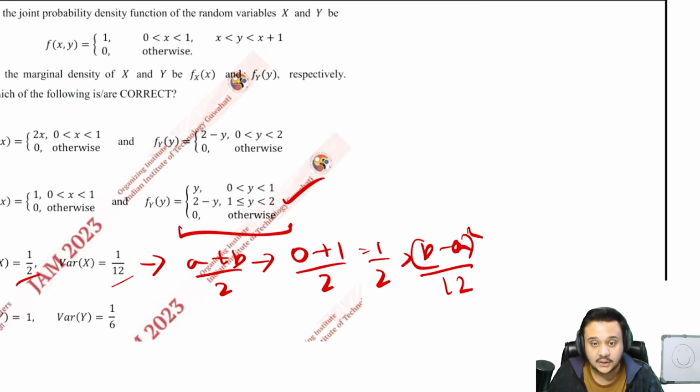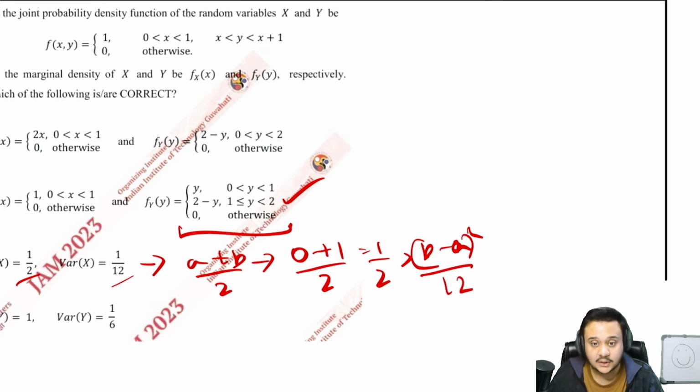What is the formula for E[y]? For any E[x], the formula is you multiply x with the pdf of x, and then you multiply it with dx, and you find the integral of that, right?